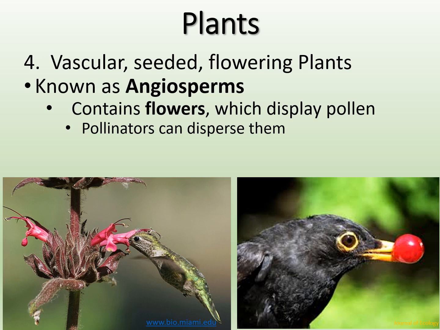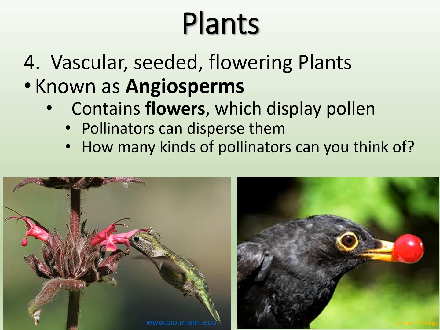So we use pollinators, or they use pollinators, which are attracted to the flowers to disperse the pollen even further distances. So if you can think about how many pollinators are out there, right? I have an example here of a hummingbird, which is a pollinator. But bees are a very classic pollinator, right? So lots of pollinators out there are going to be attracted to that flower, which is displaying that pollen, which will then be taken by the pollinator to another plant to become pollinated, right? Which will then produce a seed, okay?